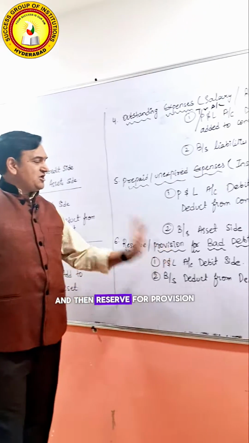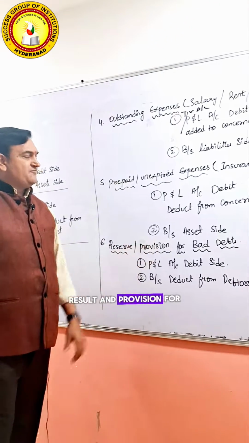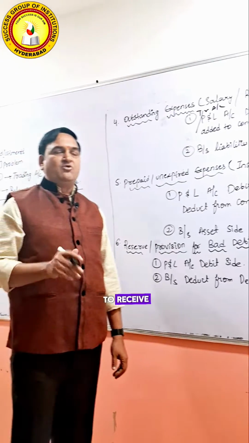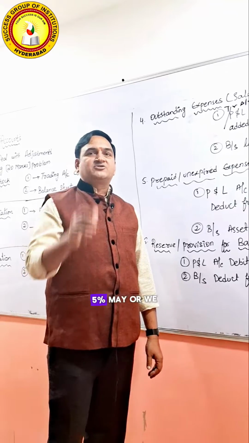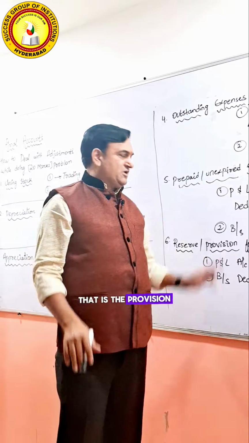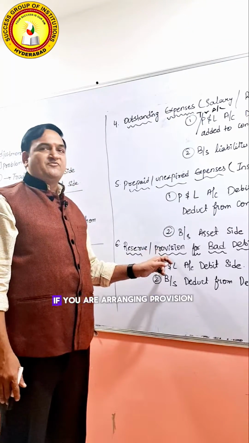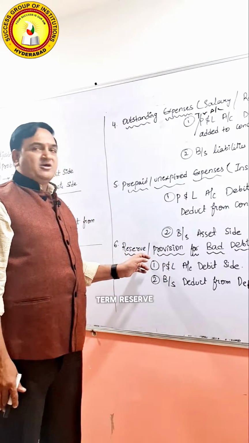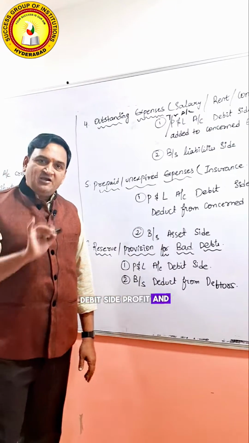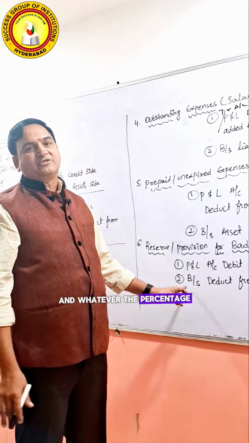And then reserve and provision for bad debts. 20,000 you have to receive, but you may not receive all of it, say 5% we may not receive, so we have to arrange for that from our end, that is provision or reserve. On a temporary basis, if you are arranging it, it is a provision; a long term one is a reserve. So this will simply go to the profit and loss account debit side, whatever percentage you are taking.